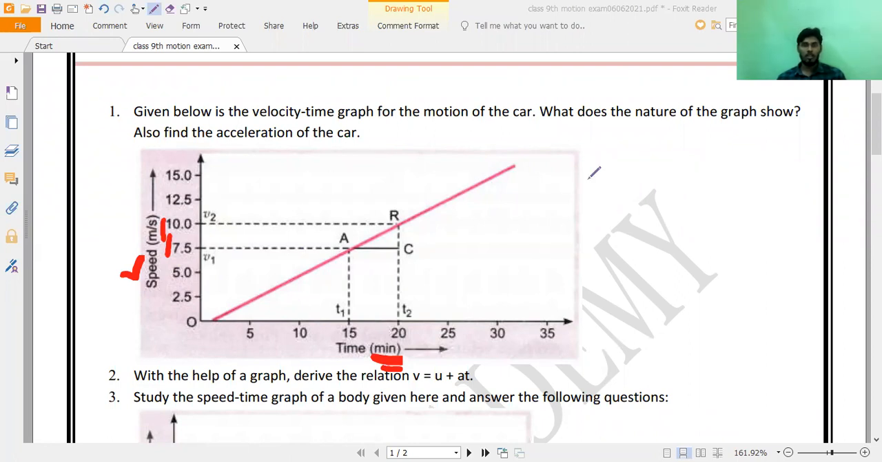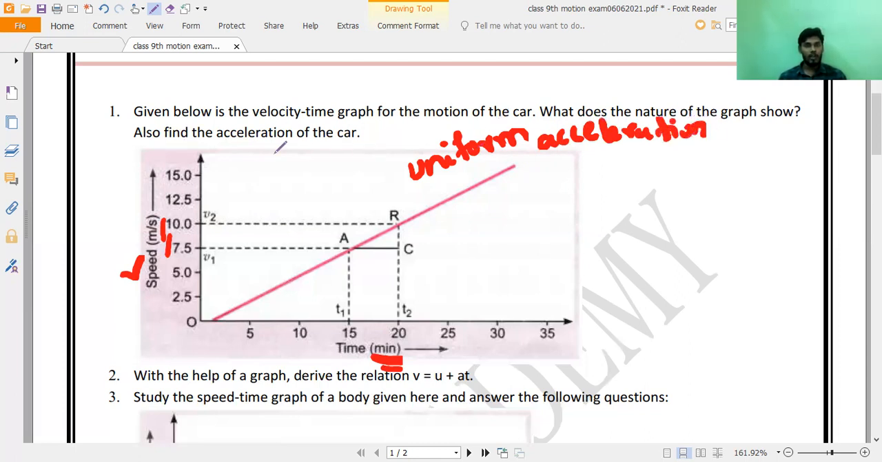You may observe here that the graph is an increasing straight line. Straight line means we can say uniform. Understanding? It is uniform acceleration. Speed and time will give you acceleration. That is all. So that is the first part.